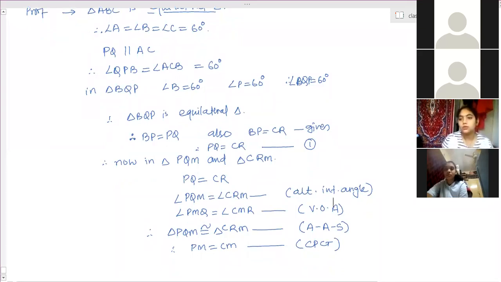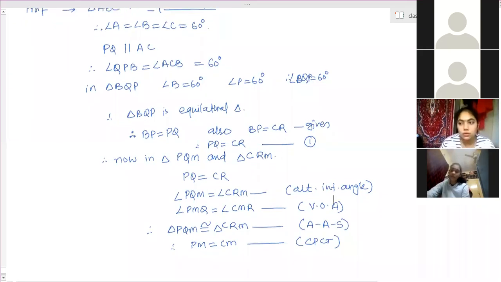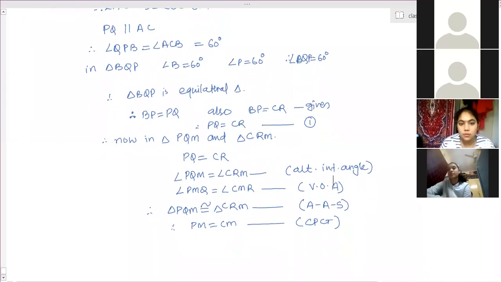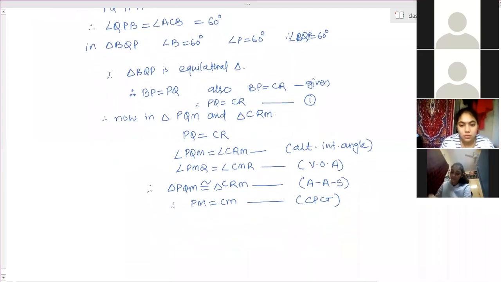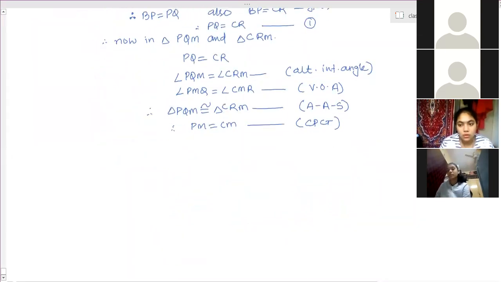Completed? Yes, ma'am. Is that clear? Because I will take the test on this part also separately. You should be clear. Don't only copy down and keep it in your notebook. I will take a separate test from NCERT, a separate test from RS, a separate test from RD for this chapter.